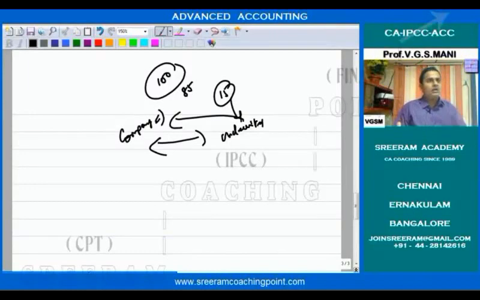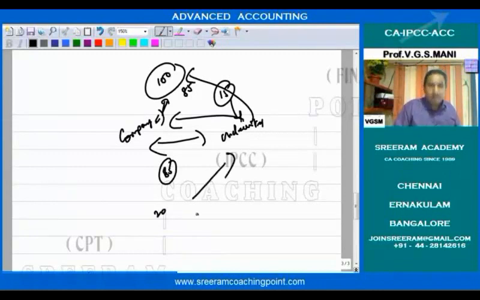It can be full underwriting or partial underwriting. All these things we'll discuss later. But understand, the company goes for a public issue for issuing 100 shares. Assume the underwriter is underwriting all the 100 shares. Suppose the company is subscribing for only 85, the balance 15 will be taken up. Suppose the company is getting only 20 shares, the underwriter has to pay for 80. If the company is not getting anything, the entire 100 has to be taken by the underwriter. That is the agreement entered between the company and the underwriter, so that the minimum subscription problem will not arise.